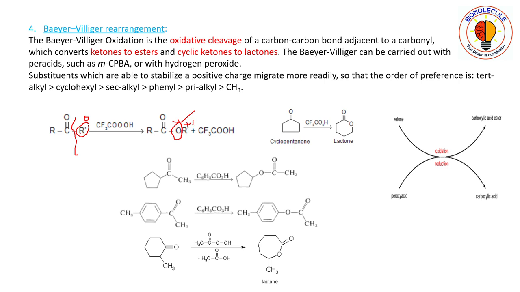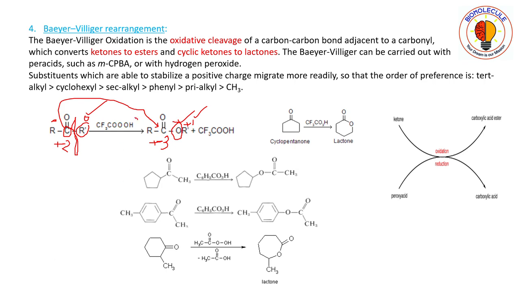Okay, similarly the carbonyl group previously was in plus 2, and the oxidation state is also increased by 1 because of this oxygen atom; now it is plus 3. Okay, see here that this cleavage is occurring along with the oxidation. From plus 2 you are getting plus 3, from 0 you are getting plus 1.